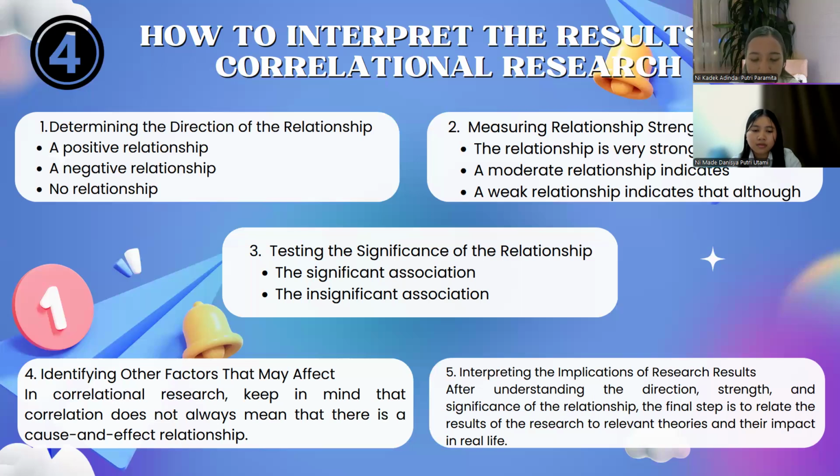And the last, interpreting the implication of the result. After understanding the direction, strength, and significance of the relationship, the final step is to relate the result of the research to relevant theory and its impact in real life.